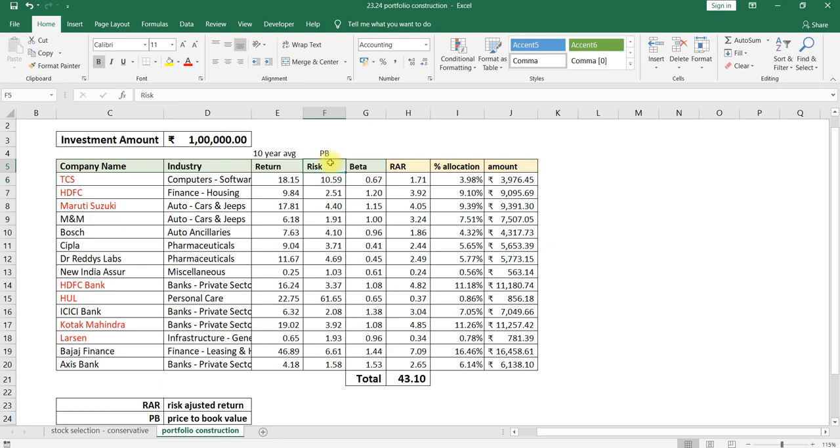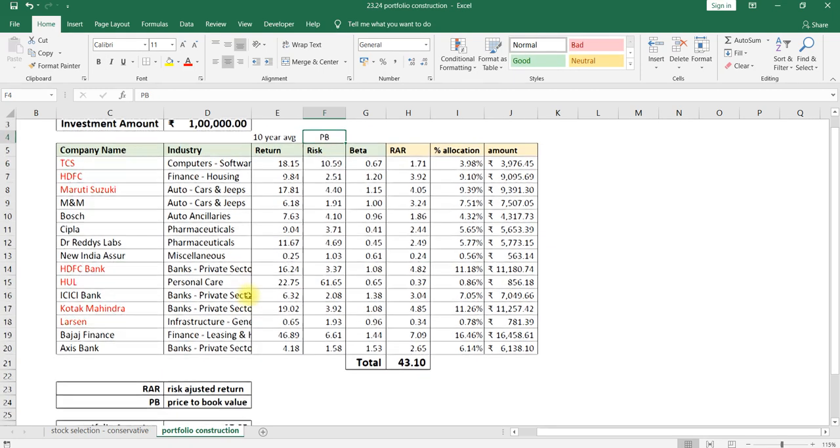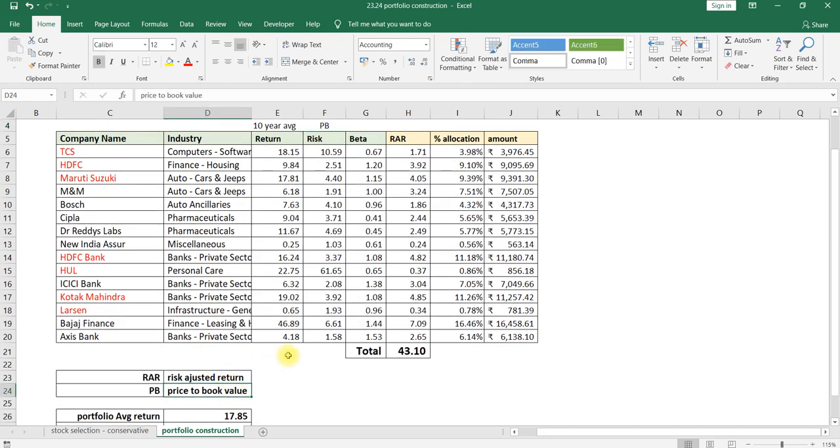Here the risk factor is considered as the PB ratio. PB ratio is nothing but price to book value, in the sense of how many times more I am paying for this particular stock. That is the risk involved in your investment.